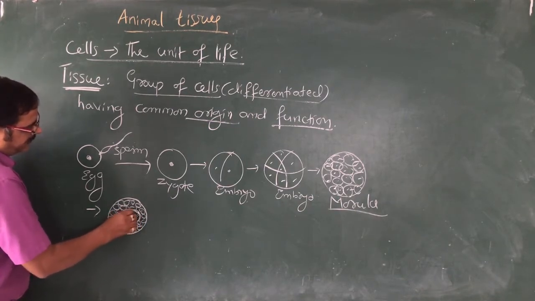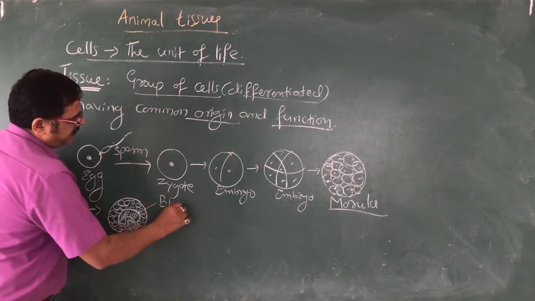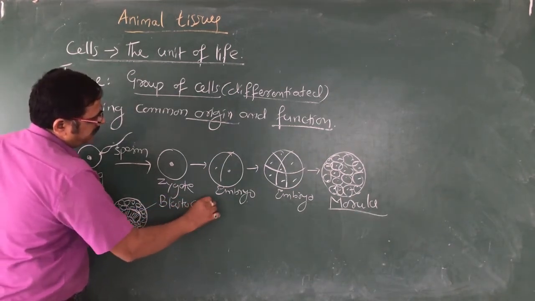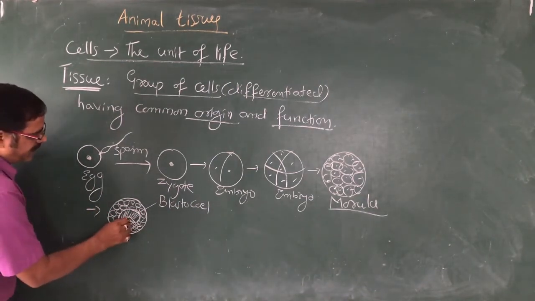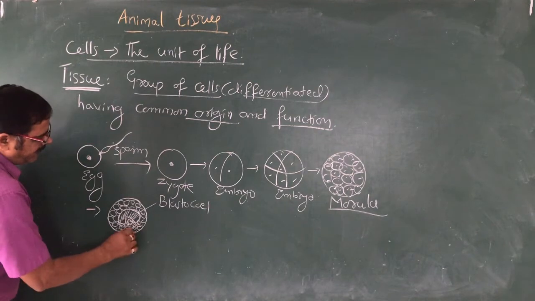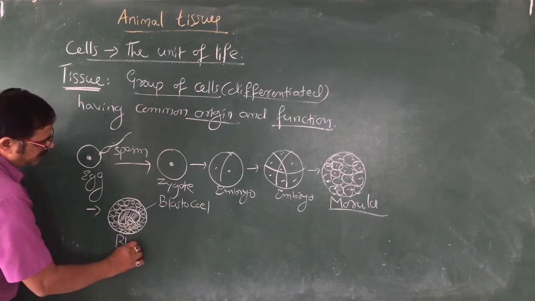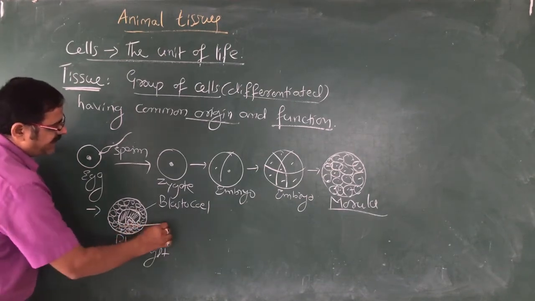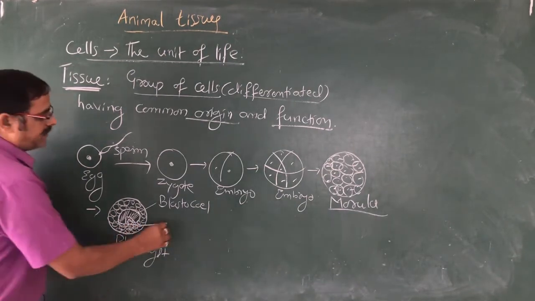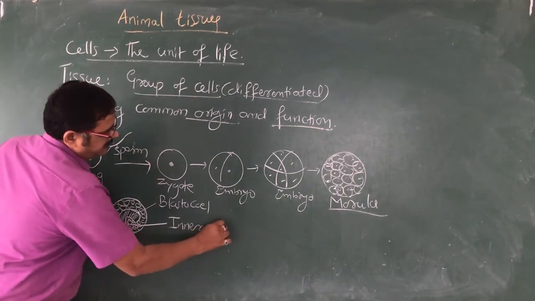This cavity we call the blastocele. This stage with the blastocele cavity is called the blastula stage or blastocyst. And these cells we call the inner cell mass.